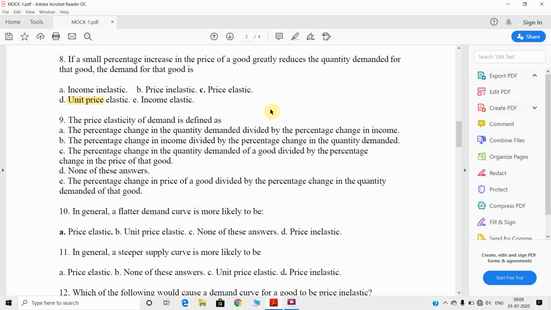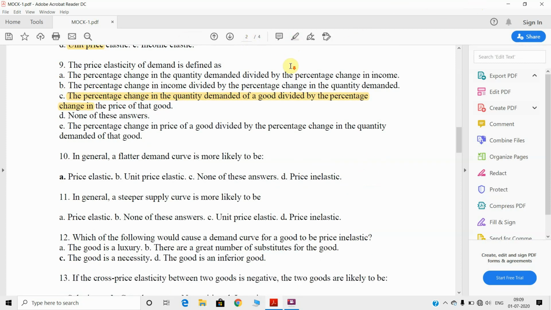Next, come to the ninth question. The price elasticity of demand is defined as. It is very easy, so the answer will be C: the percentage change in quantity demanded of a good divided by the percentage change in price of that commodity, right? That is the answer.